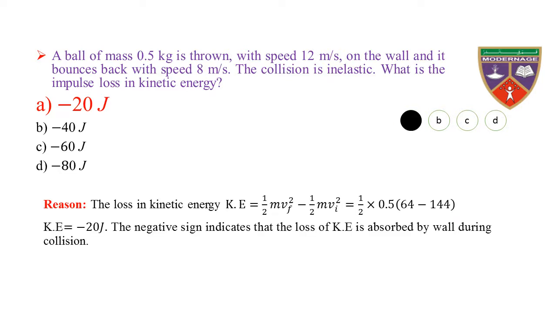Reason. The loss in kinetic energy is equal to 1 by 2 m vf square minus 1 by 2 m vi square, which can be written as 1 by 2 into 0.5 into (64 minus 144). Therefore, the kinetic energy change is equal to minus 20 joule. The negative sign indicates that the loss of kinetic energy is absorbed by the wall during collision. Hence, the loss in kinetic energy is minus 20 joule.